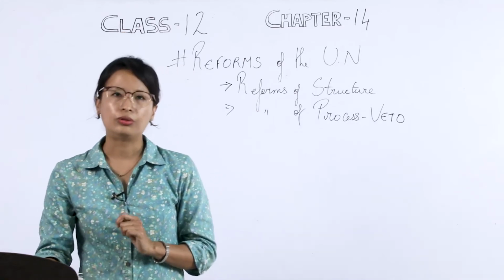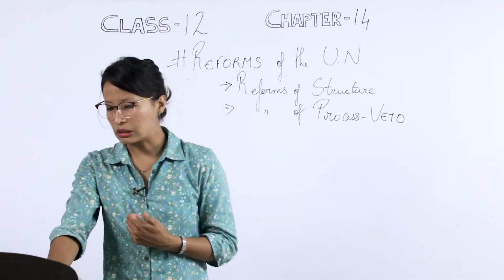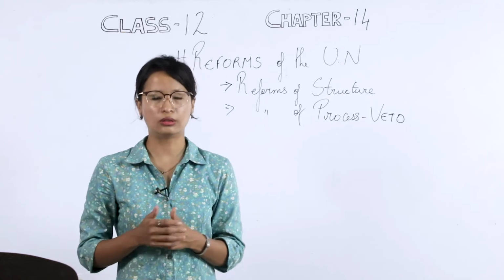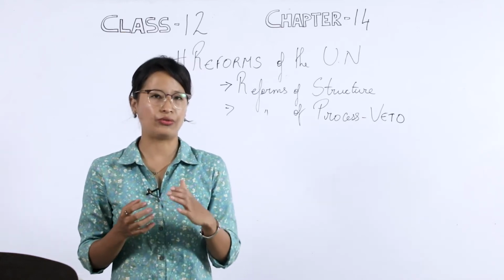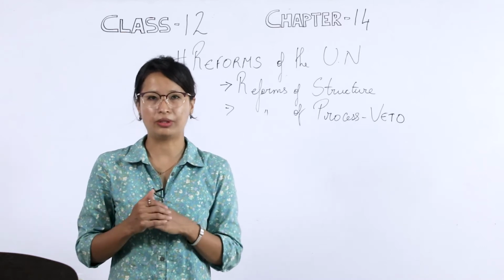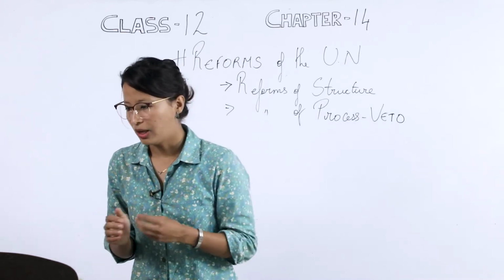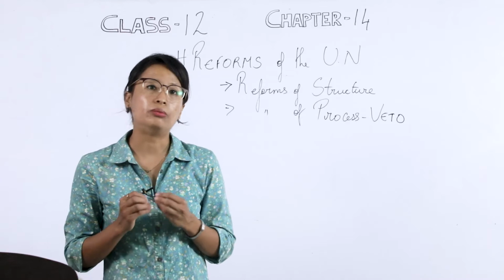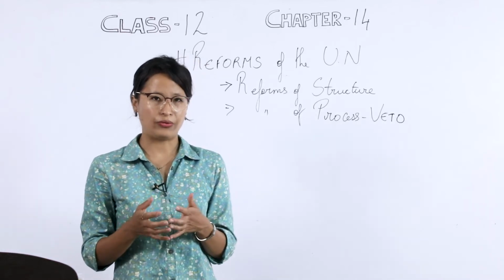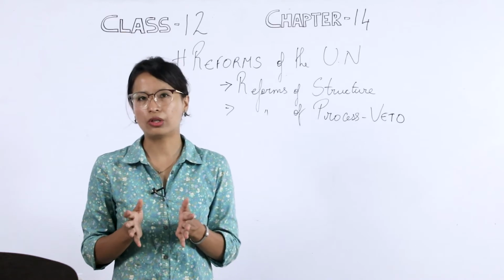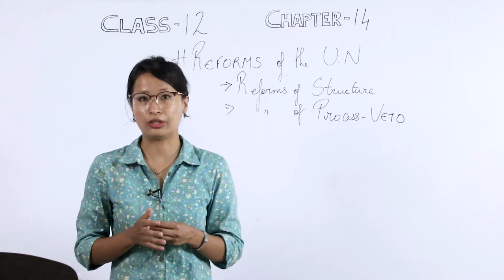When we talk about reforming the structure, the first thing is we need to expand the Security Council, that is, increase the number from 5 to a larger number. The second is that the Security Council needs to be more representative. When I say representative, I am talking about geographical representation.